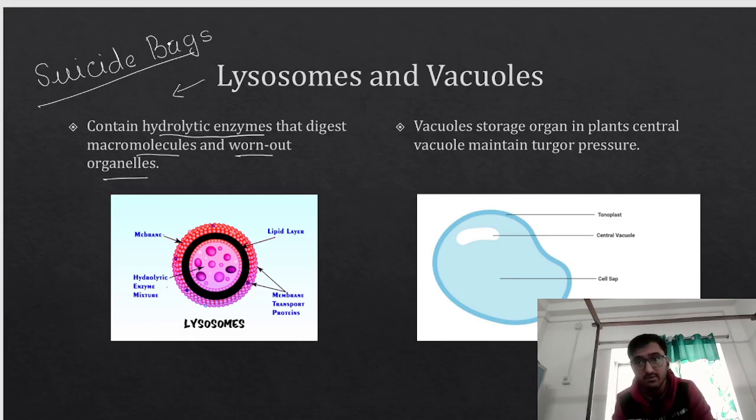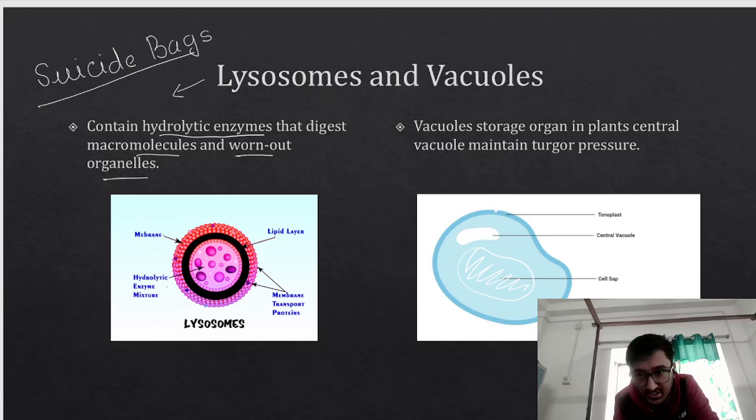Vacuole is a storage organelle in plants, and the central vacuole maintains the turgor pressure. So in the case of plants, there is a large central vacuole, and this large central vacuole is responsible for maintaining the turgor pressure. But in the case of animals, the vacuole size is very small.